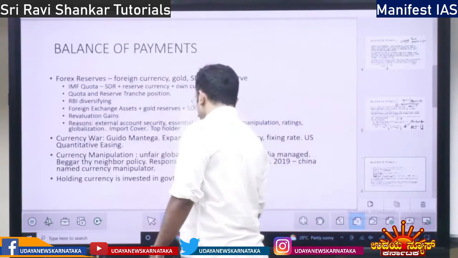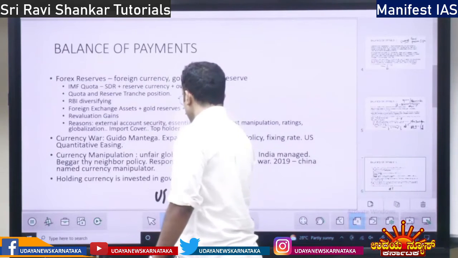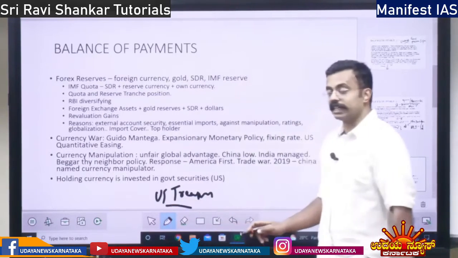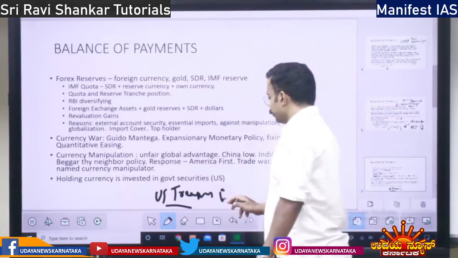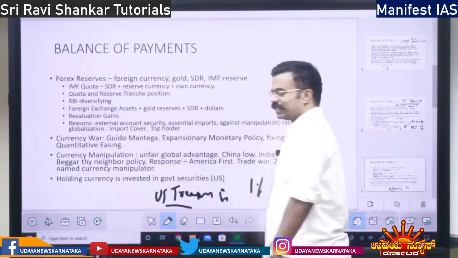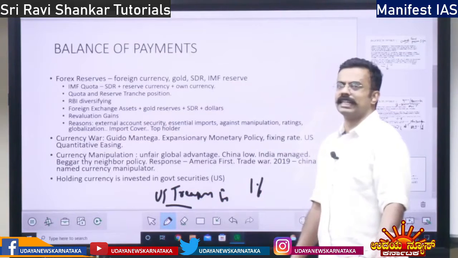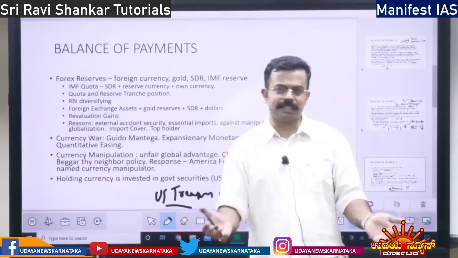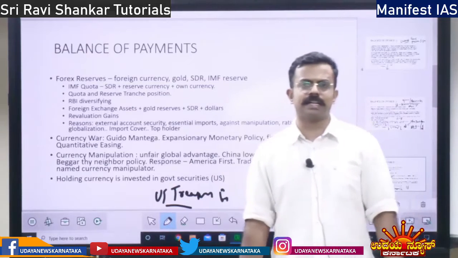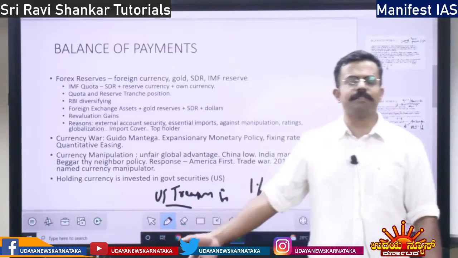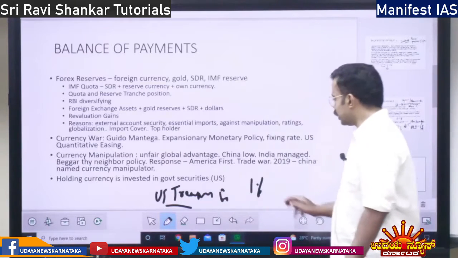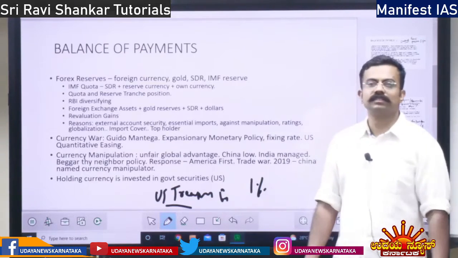These Treasury bills will fetch very little interest, 1% or 0.5%. But let it be there. Just keeping the money in your reserve bank, or investing it in government securities, you are at least getting 1%.